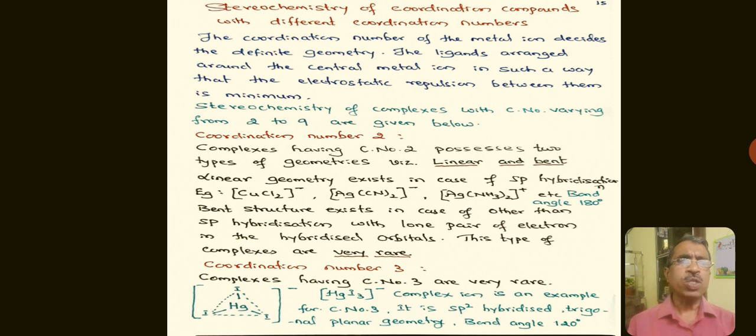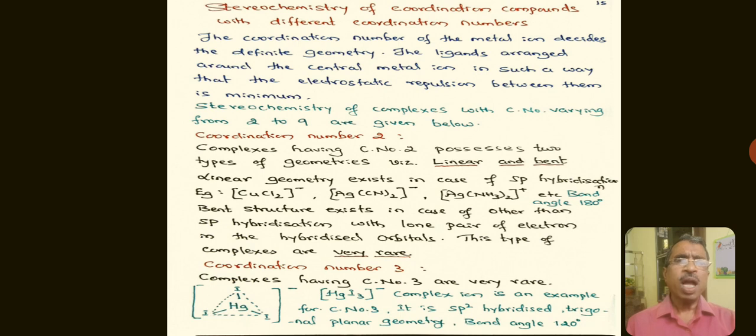These complexes have a bond angle of 180 degrees, hence they are linear. The examples of this kind are the dichlorocuprate 1 ion, dicyanoargentate 1 ion, and diamine argento 1 ion.